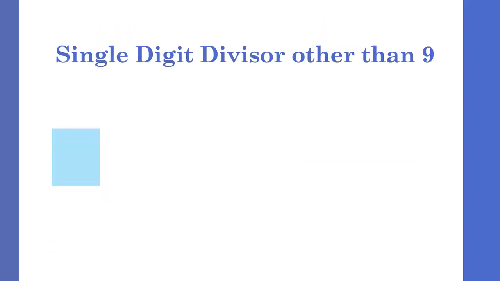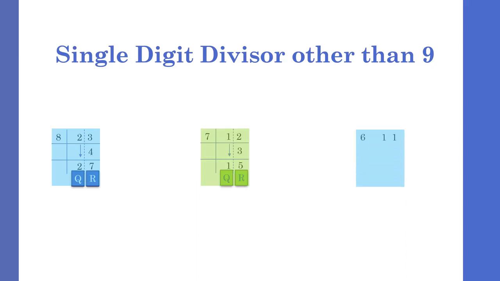Let us divide by the divisor other than 9. If you observe, we don't get the remainder by adding the first digit of the dividend to the second digit of the dividend. For divisor 8, we need to add twice the first digit of the dividend. Similarly, for 7, we need to add thrice the first digit of the dividend.